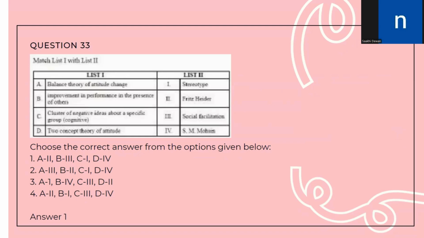Improvement in performance in the presence of others. Improvement in performance in the presence of others is known as social facilitation. That is, others' presence facilitates the performance. C part, cluster negative ideas about a specific group. So when we harbor negative ideas about a specific group, it is known as a stereotype. And lastly, two concept theory of attitude was given to us by S.M. Mohsin. So the correct answer is option number 1.